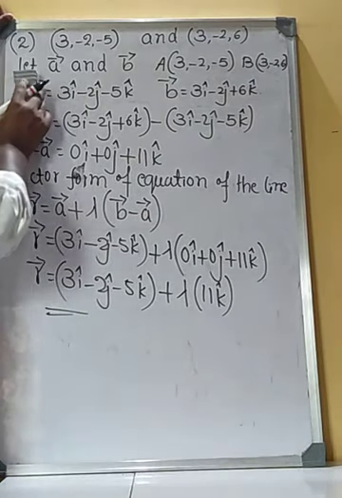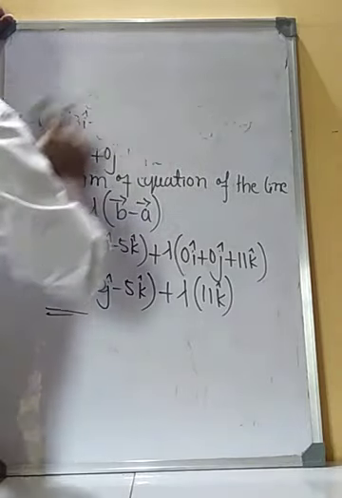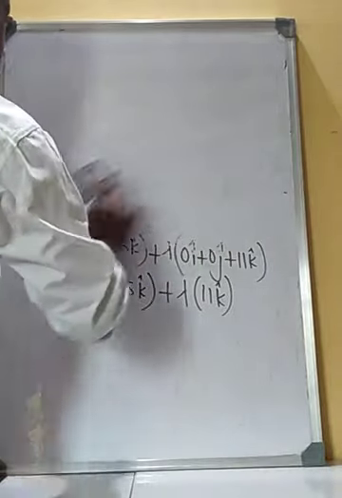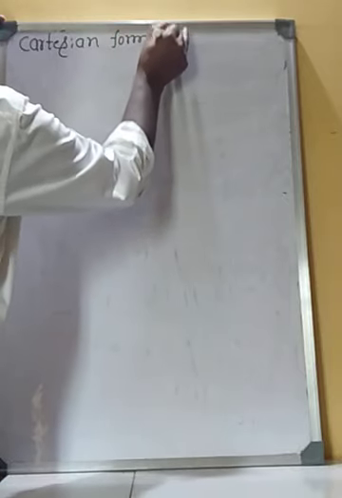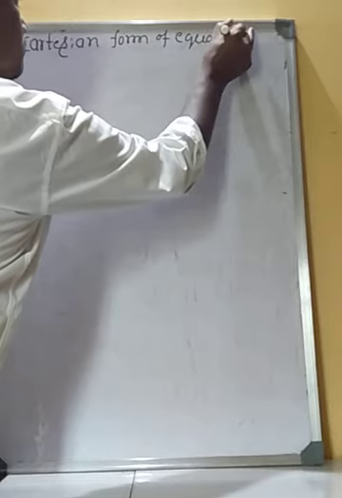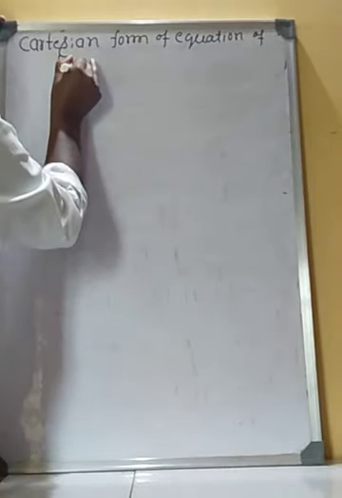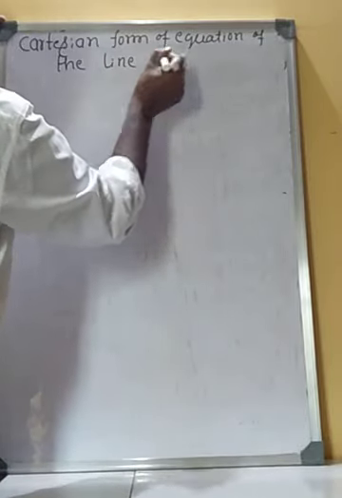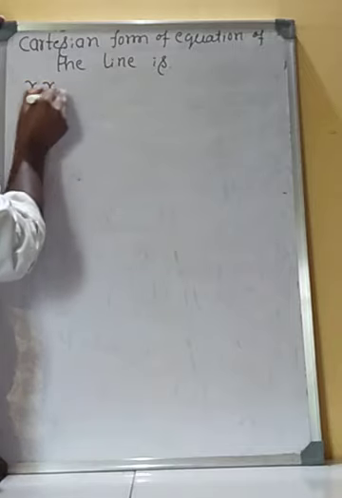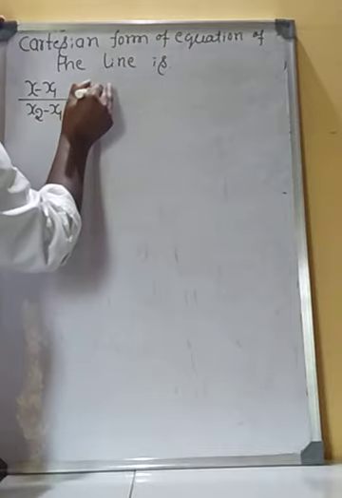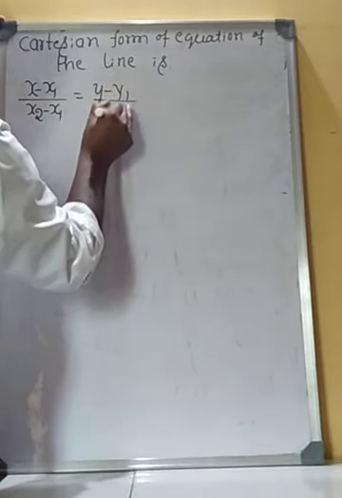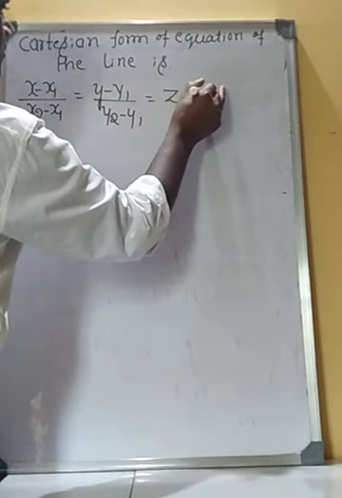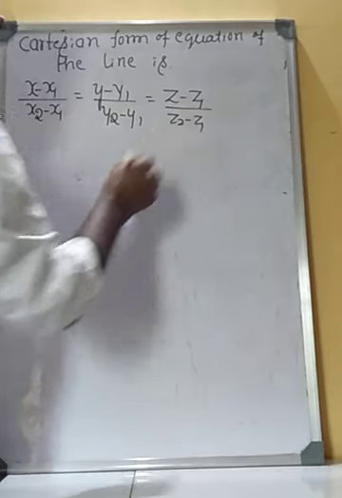The next, Cartesian form of equation of line. Cartesian form of equation of line is given by x minus x1 divided by x2 minus x1 is equal to y minus y1 by y2 minus y1 is equal to z minus z1 by z2 minus z1.